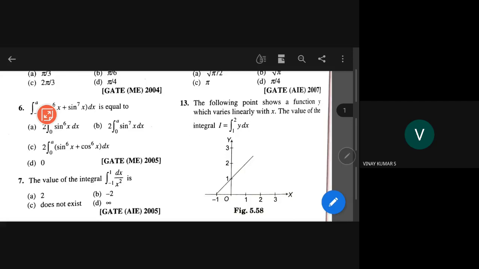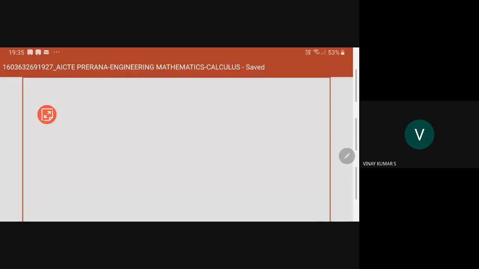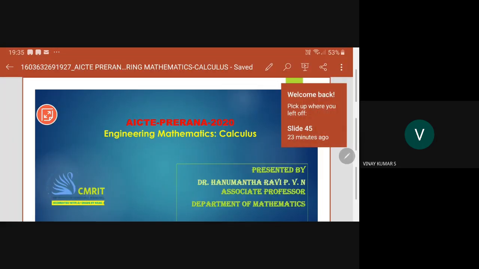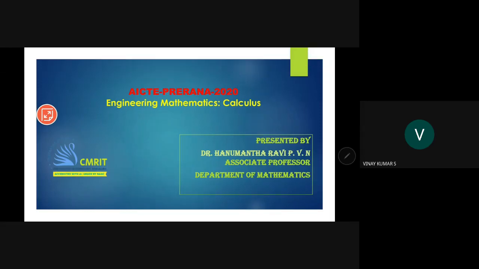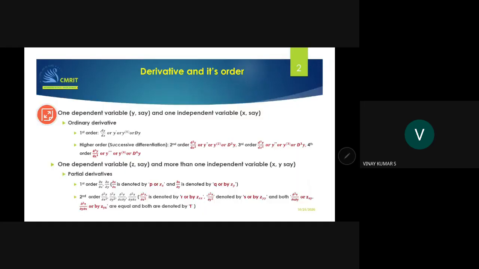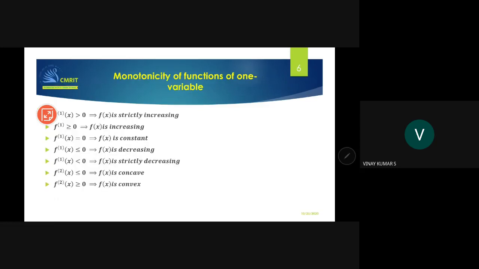See, I have shown some slides when I was presenting in the beginning. He is giving this as an application of single integral.